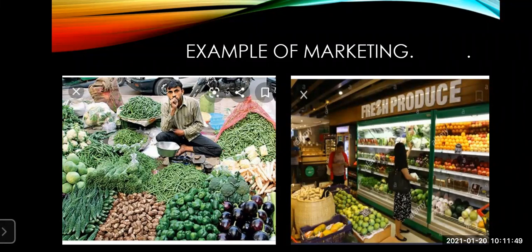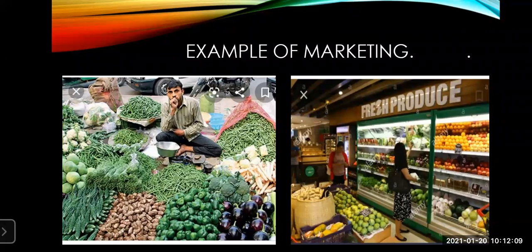His name is Dondiba, and he is growing vegetables and other agricultural commodities, but his product could not fetch a good price. Now here in the first slide, assume he is Dondiba.